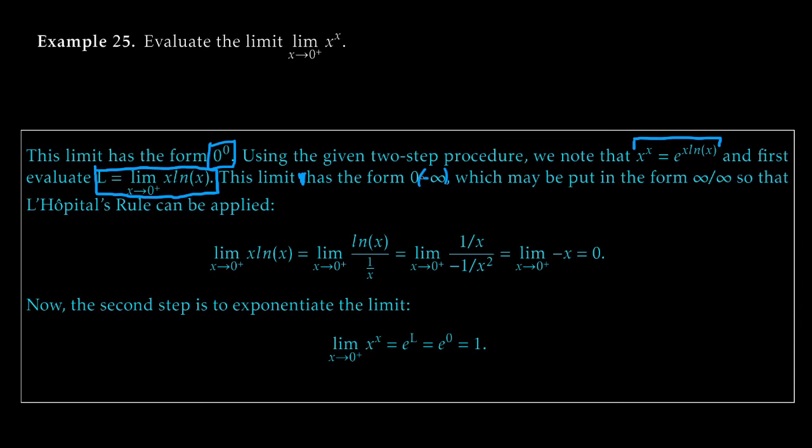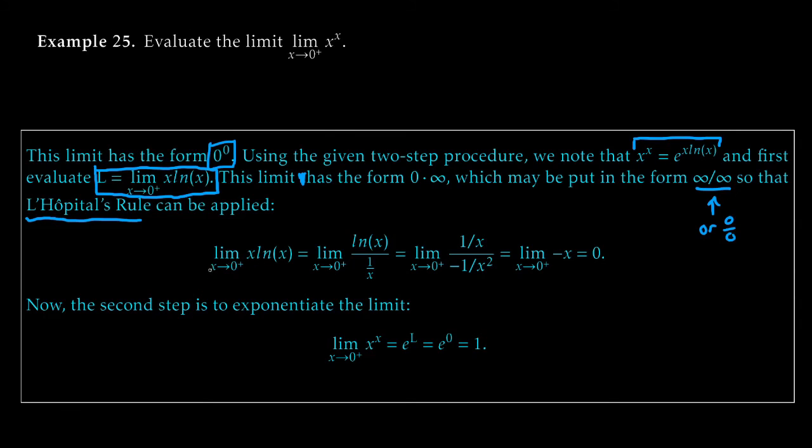0 times negative infinity, 0 times infinity, same business, doesn't even matter. It's just not a number. But we can use the same tricks we've just talked about to put this in the form infinity over infinity, so we can apply, once again to the rescue, L'Hopital's rule. We could also put this in the form 0 over 0 if we felt like it, but we don't have to. We can leave it like this. It'll be a little easier.